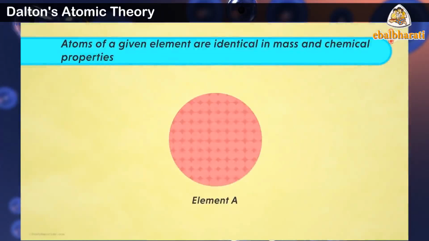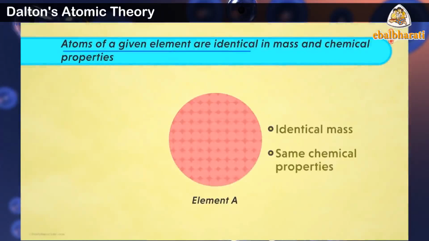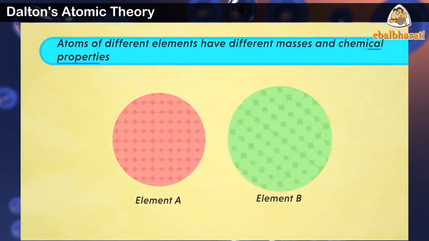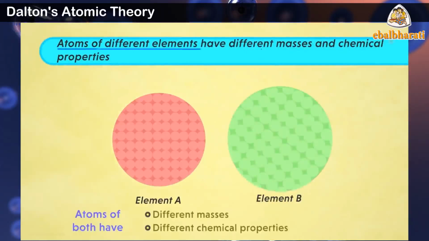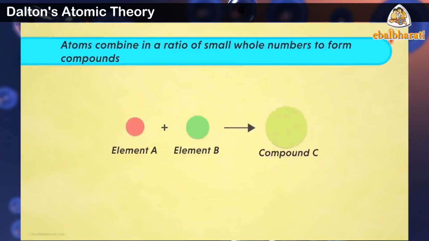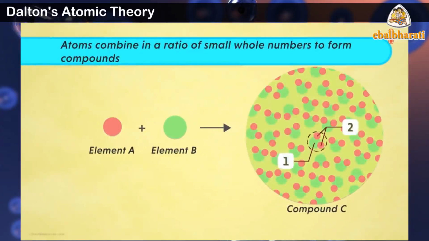All the atoms of a given element have identical properties including mass. Atoms of different elements differ in mass. 3. Compounds are formed when atoms of different elements combine in a fixed ratio. 4. Chemical reactions involve only the reorganization of atoms. Atoms are neither created nor destroyed in a chemical reaction.